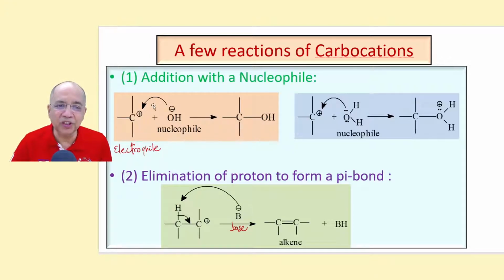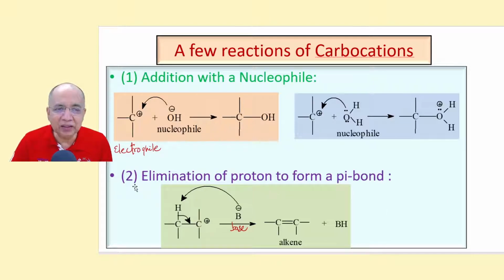For example, OH minus and a carbocation forms alcohol. Or a neutral type of nucleophile like water can form a bond. This is a protonated alcohol. Subsequently, a proton has to be eliminated. Some base will have to remove a proton and then neutral alcohol will be formed. We are not interested in that. To show the detailed mechanism, we'll be doing that at appropriate times and stages. This is just an introduction.